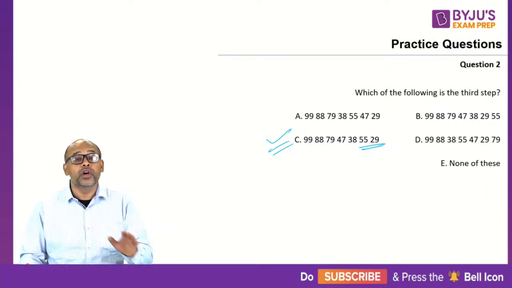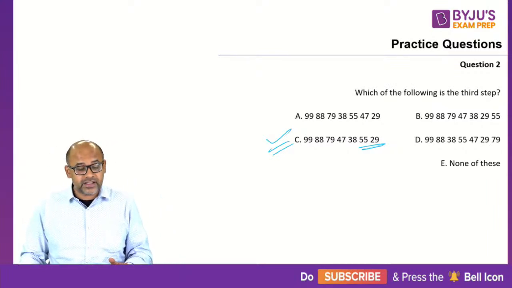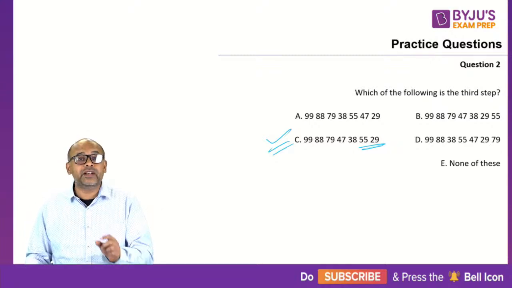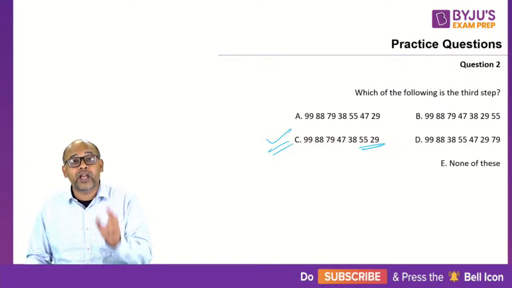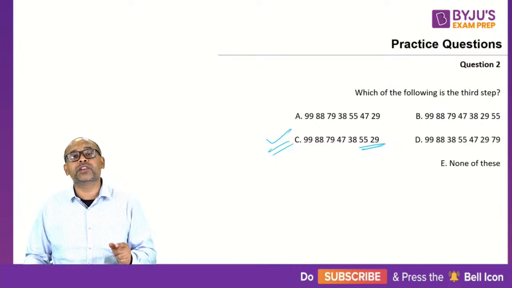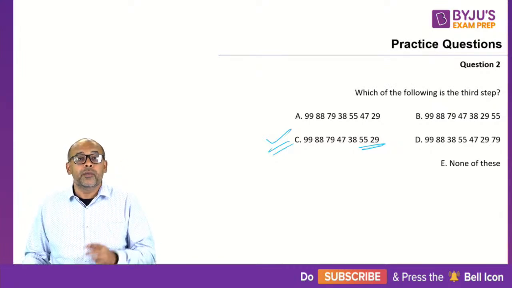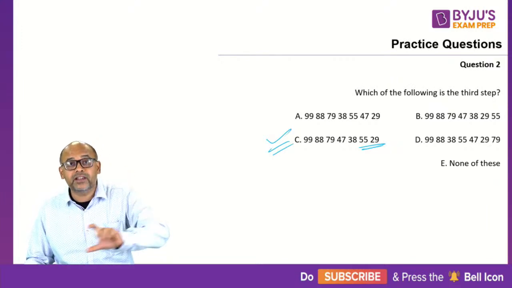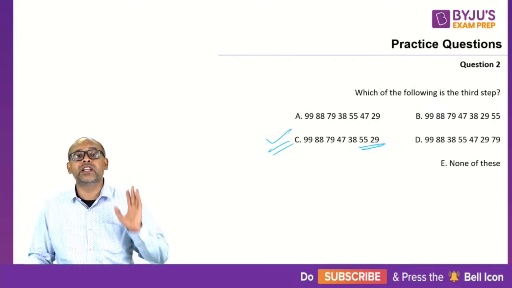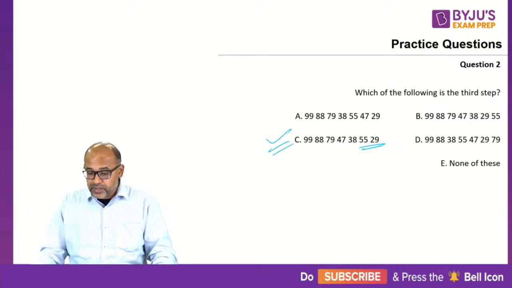Clear? Straight away. So the idea in this kind of a set is, even if you spend something like 3, 4, 5 minutes, you will get the remaining questions. You will get the set of 5 questions in seconds. Because when you spend 5 minutes to get the arrangement done, the rest will come out in seconds. Okay. Question number 3.